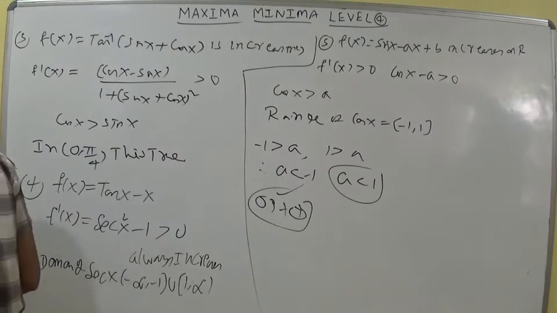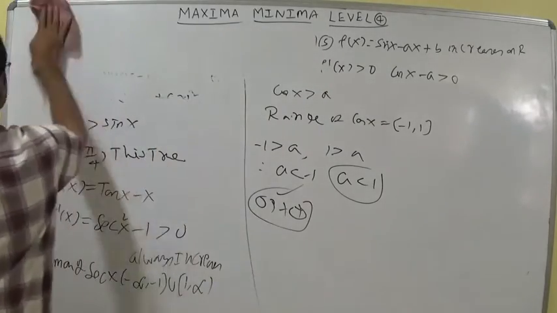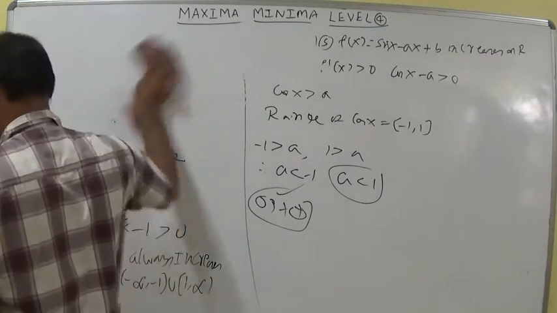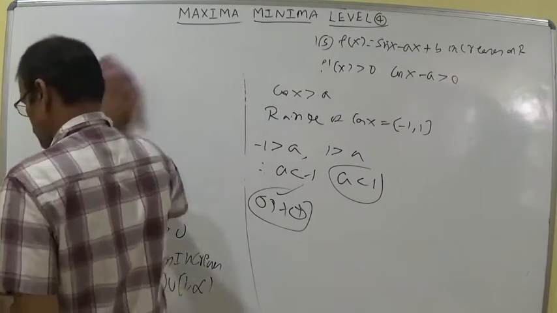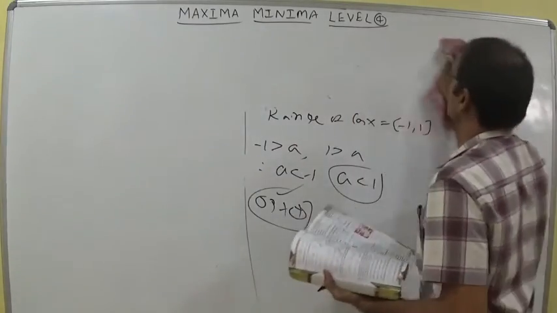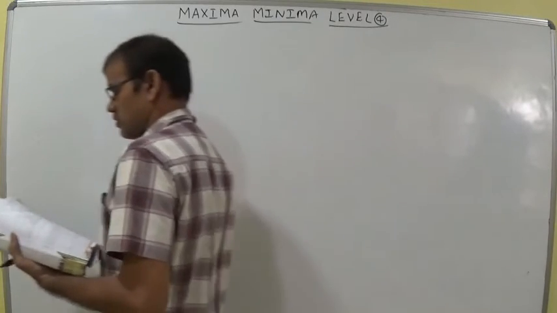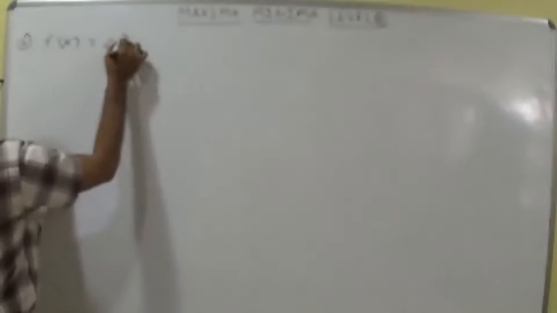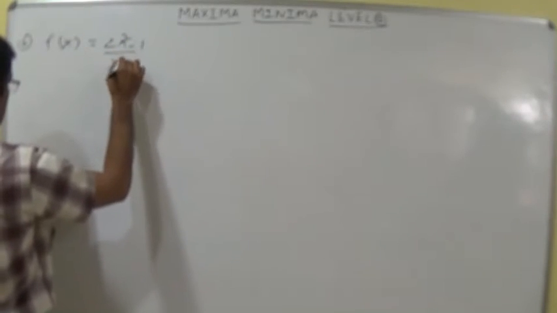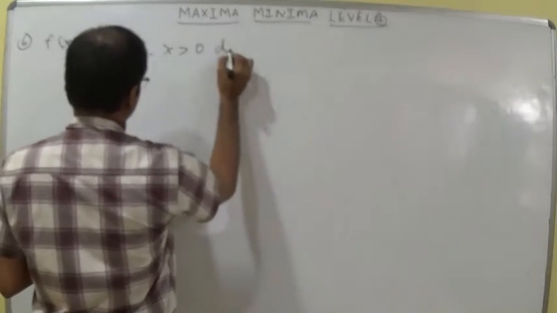Fifth is completed. Let us discuss the sixth question. The function f of x is equal to 2x square minus 1 whole by x power 4, within brackets, given the condition x greater than 0. F of x is equal to 2x square minus 1 by x power 4, x greater than 0, decreases in the interval.